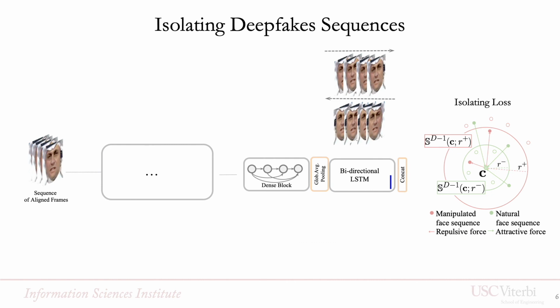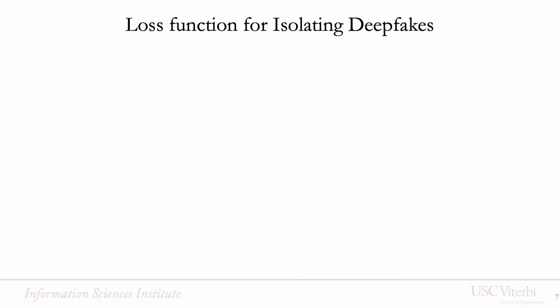The downstream part of the network ends with a bidirectional LSTM to reduce the temporal dimension of a sequence. We found best performance by concatenating the two bidirectional outputs. The recurrent network and its convolutional part are supervised through a new loss formulation for isolating manipulated sequences. So let's review how this formulation works.